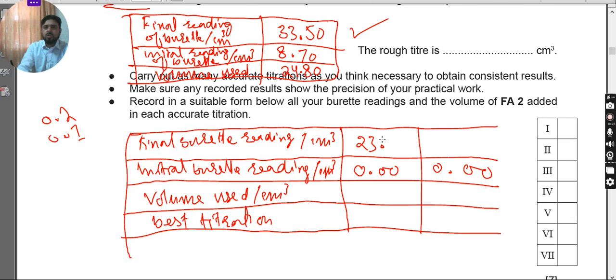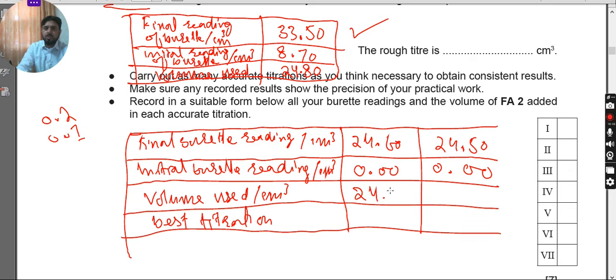So when you do this, it should be 24.60, and here with a gap of 0.1, 24.50. The initial reading remains the same, 0.